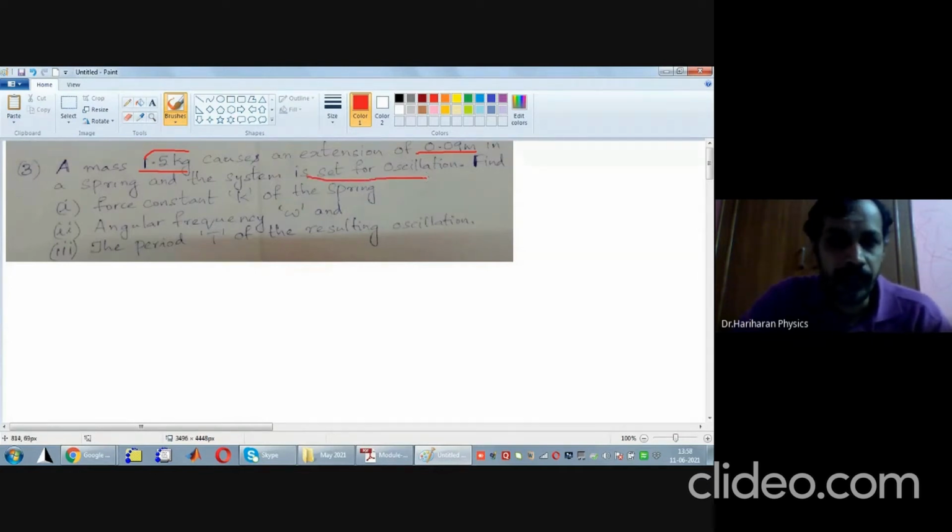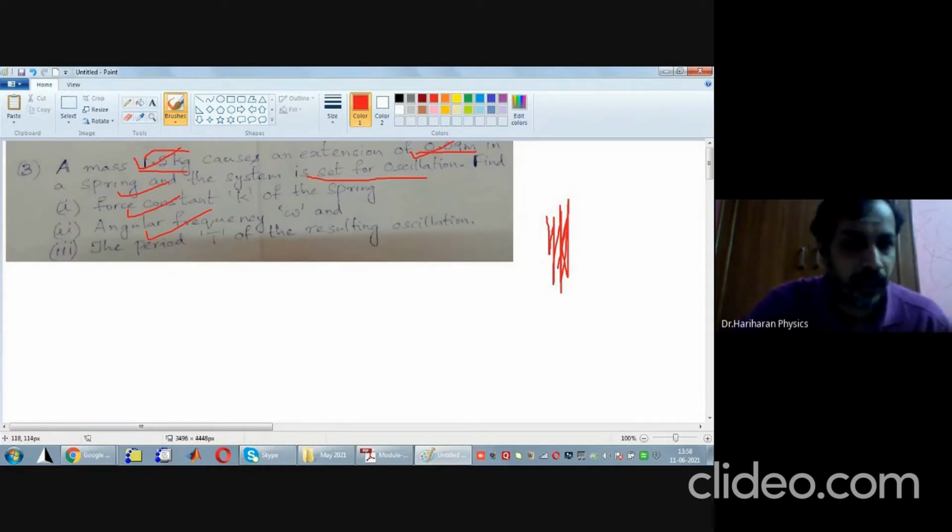What are the things you have to find? You have to find the force constant, angular frequency, and time period of the resulting oscillations. When a body of mass 1.5 kg was suspended from a spring and set into motion, the body executed to and fro motion up and down. The only information given to us is the mass of the object and the extension produced in the spring. With this information, we have to find three things: force constant, angular frequency, and time period.